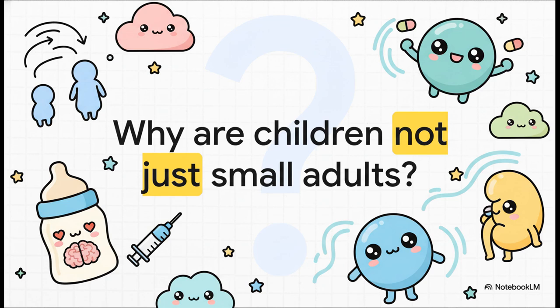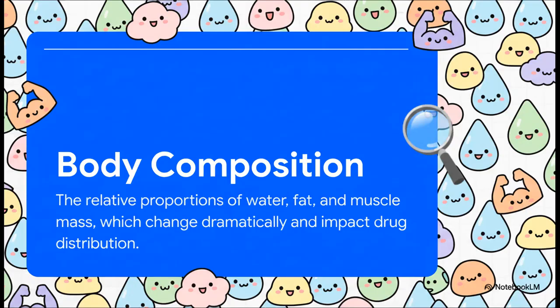And the answer really lies in these profound physiological differences that evolve so rapidly from prematurity through infancy and into childhood. These differences in body composition, protein binding, and drug clearance, they dictate everything from our initial bolus doses to our maintenance infusion rates. The first major difference is body composition. It's not just that children are smaller, the very makeup of their bodies is fundamentally different. And the most significant factor, especially when we're talking about neonates and infants, is water.